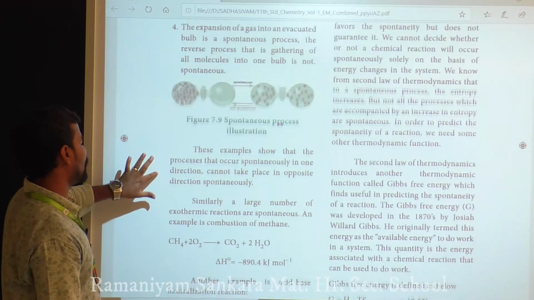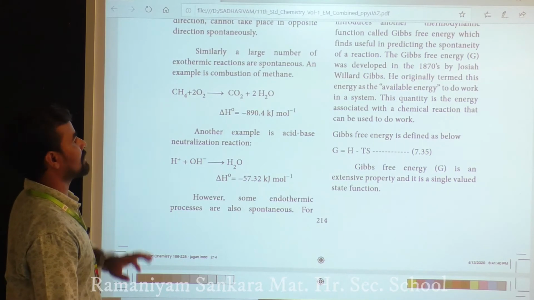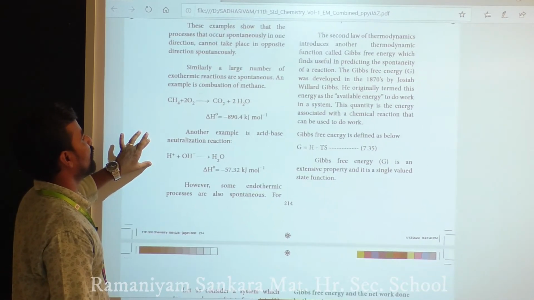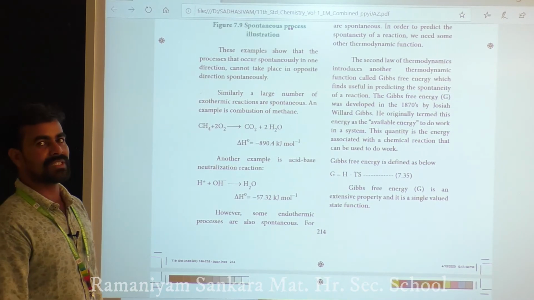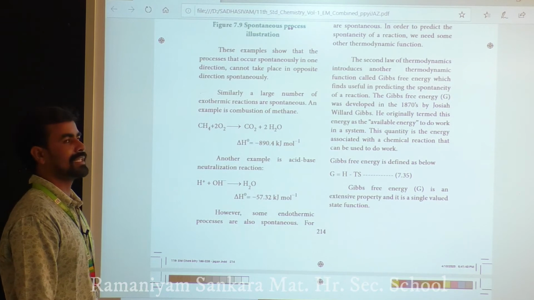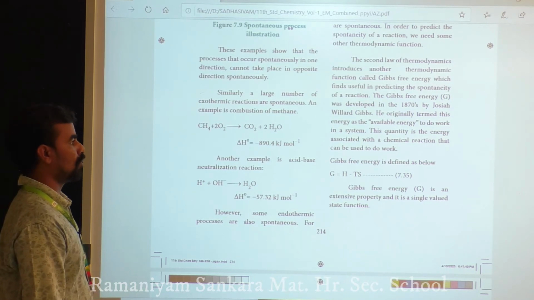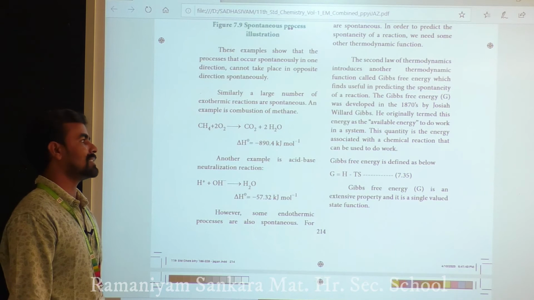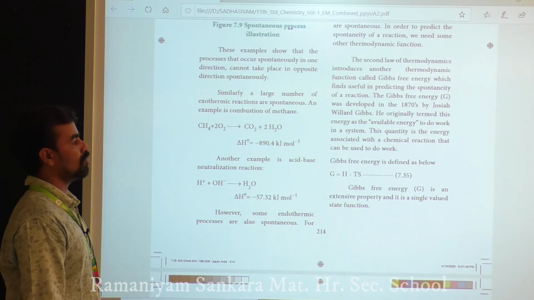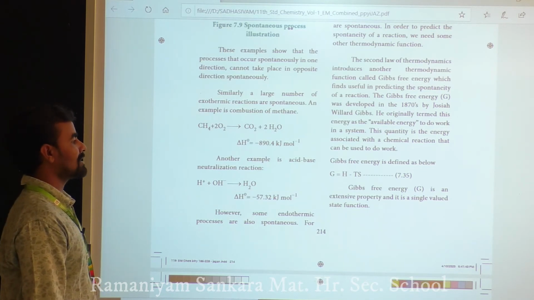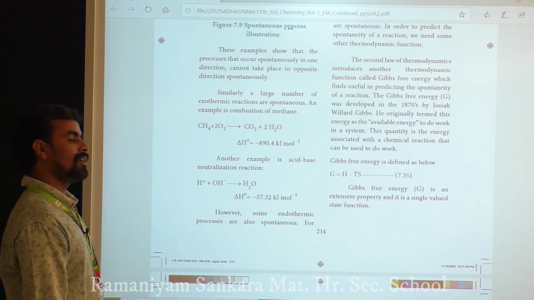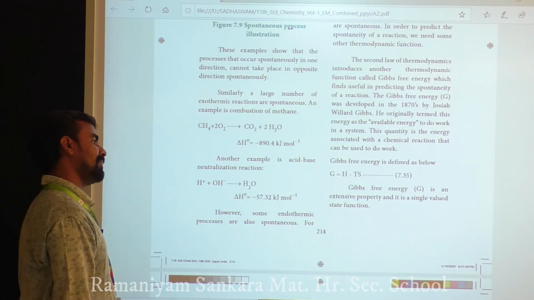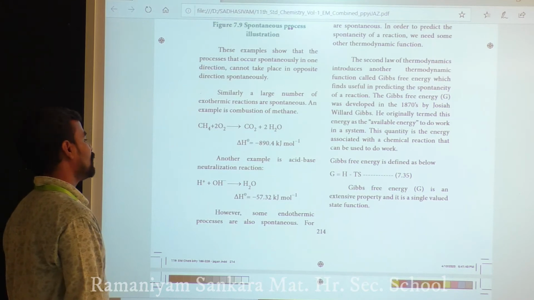Similarly, a large number of exothermic reactions are spontaneous. An example is the combustion of methane: CH4 plus 2O2 gives CO2 plus 2H2O, delta H naught equal to minus 890.4 kJ per mole. Another example is acid-base neutralization: H plus plus OH minus gives H2O, with delta H equal to minus 57.32 kJ per mole.